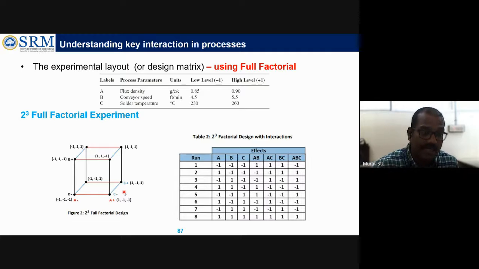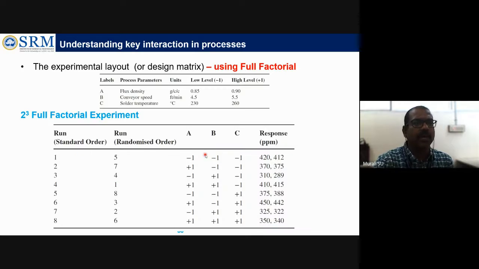As I said again and again, we should not go with the same sequence like 1, 2, 3, 4, 5, 6. That is the standard order of doing the experiment. What is recommended in the design of experiment procedure? We have to randomize instead of running the standard order. This is the standard order, but in order to avoid the influence of uncontrollable factors, we have to randomize. So this is the randomized order. We can randomize in n number of ways.